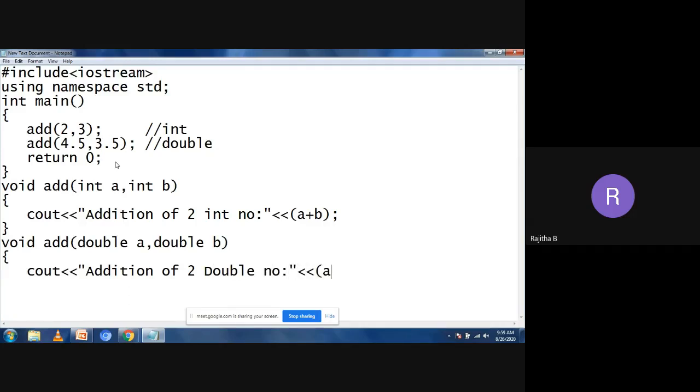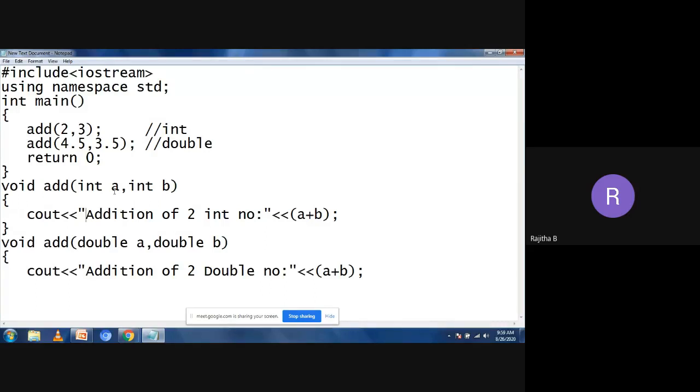And I want to perform a plus b, and I'm using the same variables a and b, so it is a local scope, the function scope. Did you remember the scope of the variable? If you remember that, you can understand this one. The scope of this a and b is up to this particular function only. So it is the function scope.